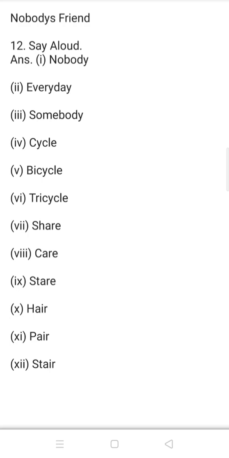Next, cycle, bicycle, tricycle. Same sound at the end. Next, share, care, stare. Same sound at the end. And next, air, pair, stare. You can use these words as rhyming words of this poem. So be careful about these words, and I hope you understand this video.